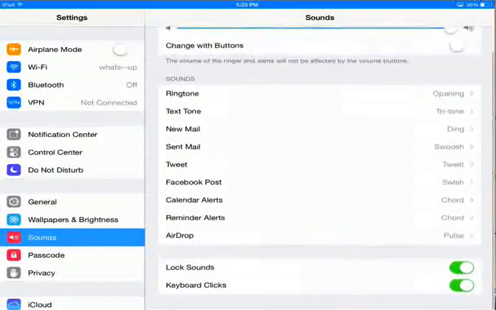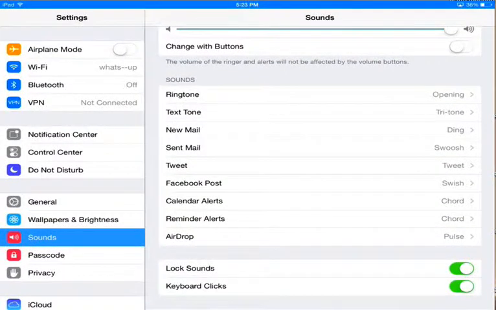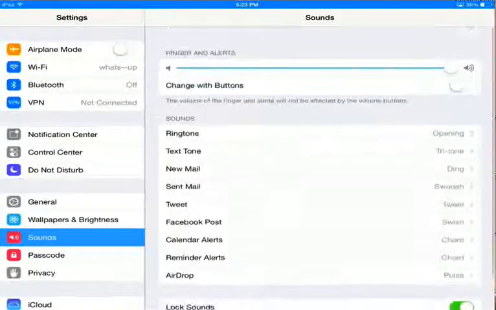And if you want to hear each letter that you type when you are typing, just click on this one, which is Keyboard Clicks. For me, I prefer to hear each sound that I click.